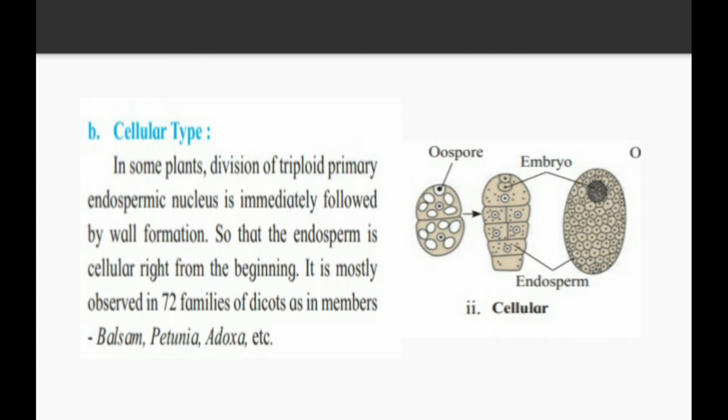Now see what happens in cellular type. Whenever the oospore is there, see in the diagram, that oospore starts to divide with the formation of a cell wall itself. Means each cell is divided from each other by the cell wall, and in that way there is a formation of endosperm. So in cellular endosperm, there is a cell wall present right from the beginning, and it is observed in 72 families of dicots. You have to remember the examples also. Examples are Balsam, Petunia and Adoxa.